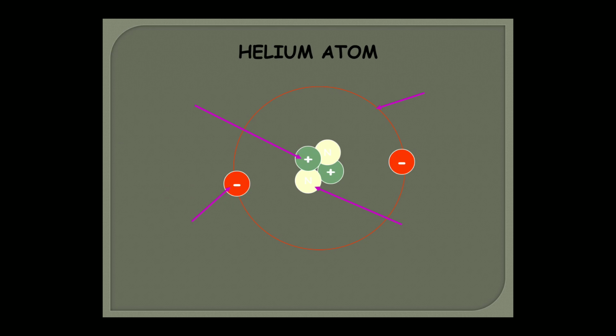So here I have given an example of a helium atom, where you can see there are two protons at the center and two electrons around the orbit. These two electrons rotate around the orbit, and the center nucleus has a positive charge. You can see the shell is there and the two protons are at the center, because of which there is a positive charge. The neutrons are also there, and the electrons are revolving around the orbit.